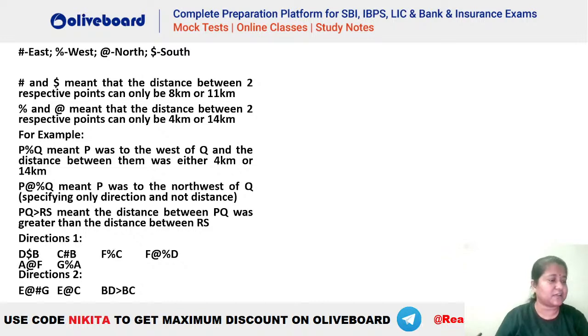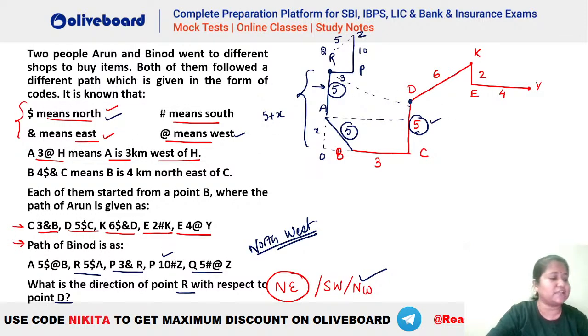Shravani, what was not clear? Shravani, which point is not clear? Why this R has to be towards the Binod is not clear. See, for Binod we have drawn as per this diagram only. That is A and B, then R to A, then P to R, like we have done for your Arun as well, right? So we have done the same thing.